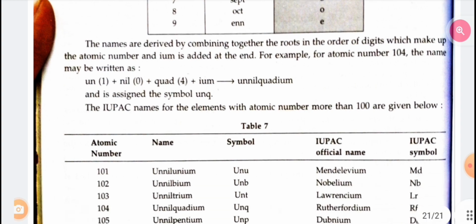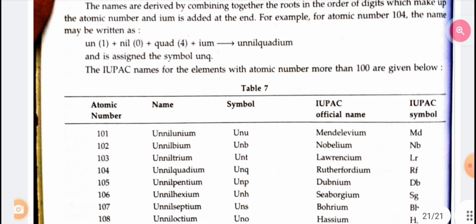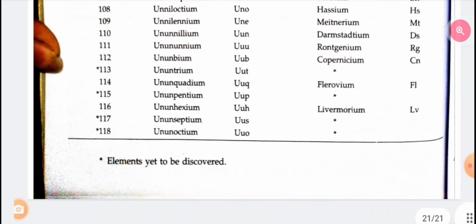The IUPAC names for the elements with atomic number more than 100 are also given below.